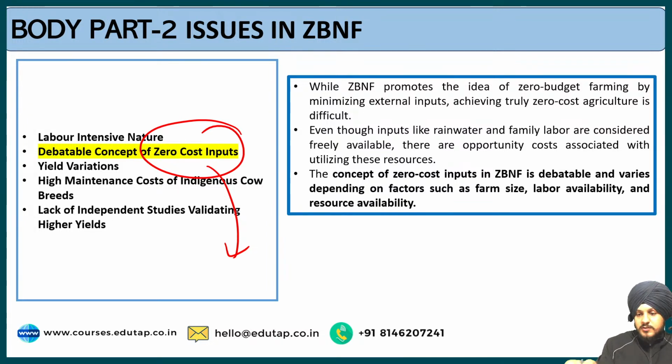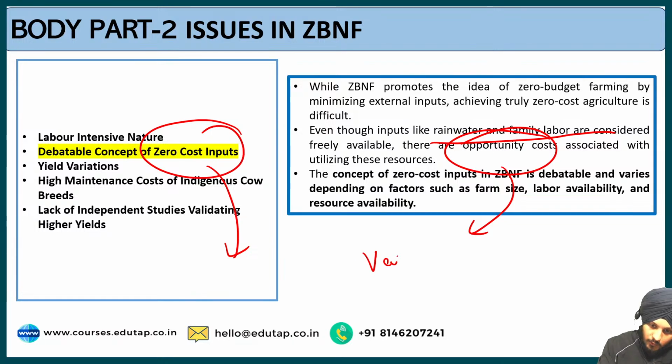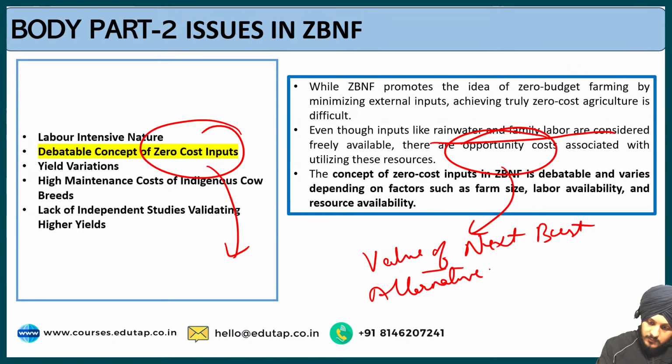So even though inputs like agriculture and family labor are freely available, there are opportunity costs associated with utilizing these resources. So what do we mean by opportunity cost? Opportunity cost means the value of the next best alternative after the decision is made.